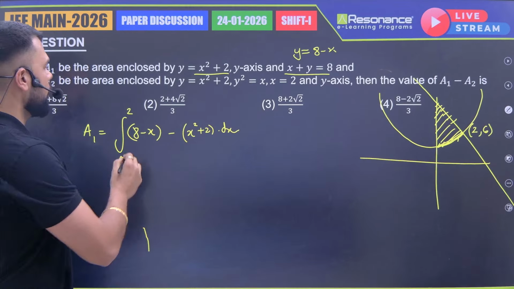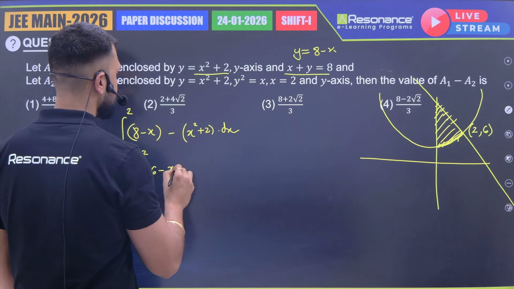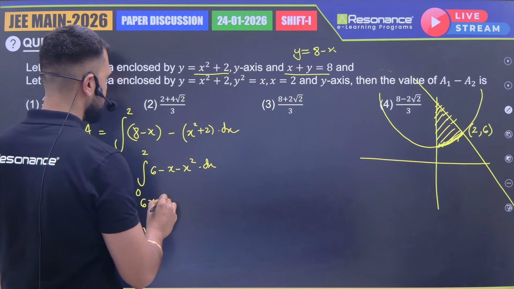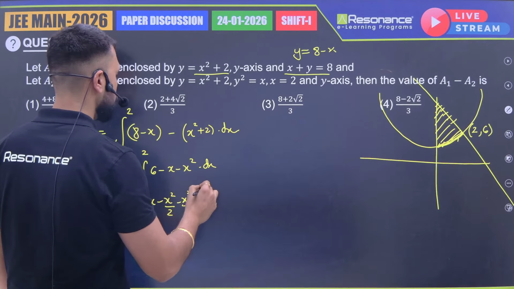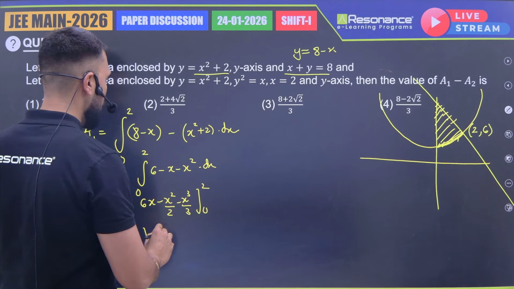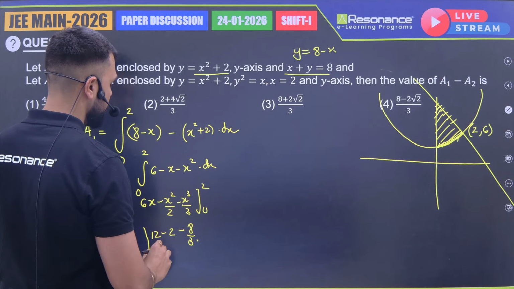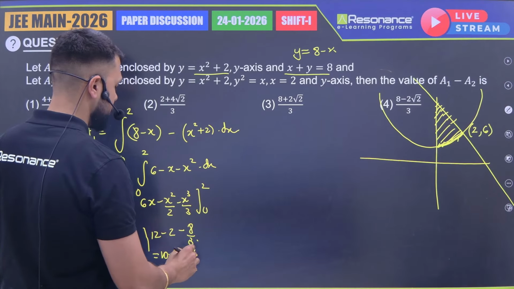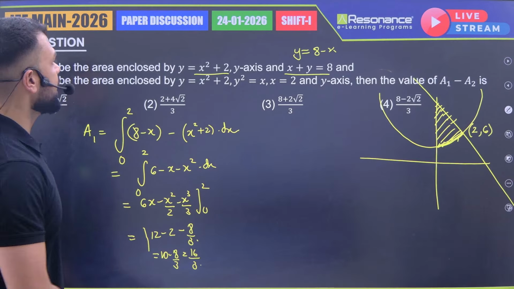Correct? Now 8 minus 2 will be 6. 6 minus x square dx. If I do the integration, I will be getting 6x minus x square by 2 minus x cube by 3, 0 to 2. After putting the limits, I will be getting 12 minus 4 by 2 is 2 minus 8 by 3, which will be 10 minus 8 by 3, which will be 24 minus 8, which is 16 by 3. Correct. Now let's find A2.